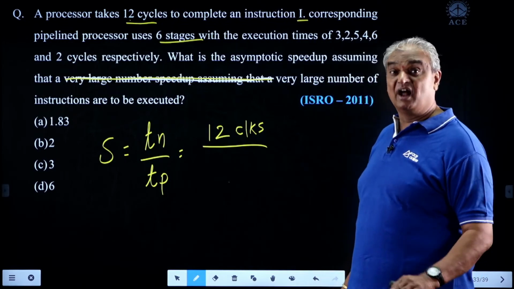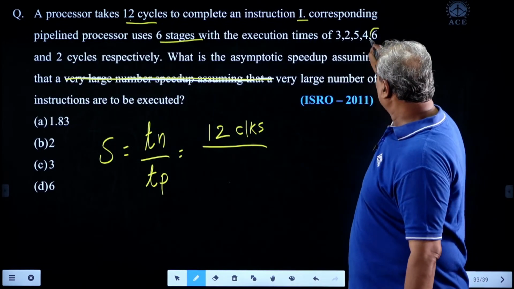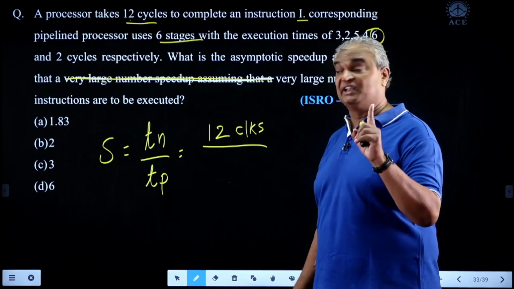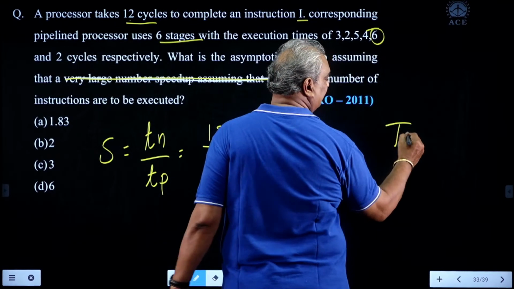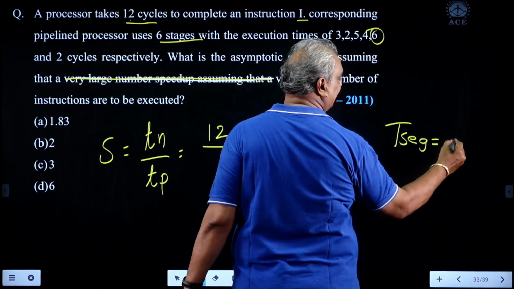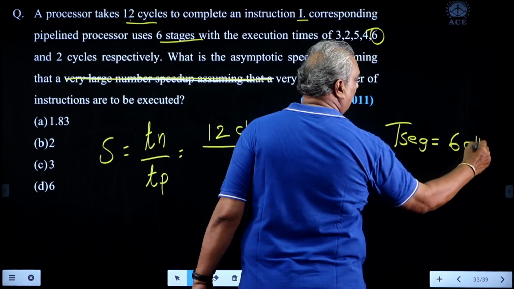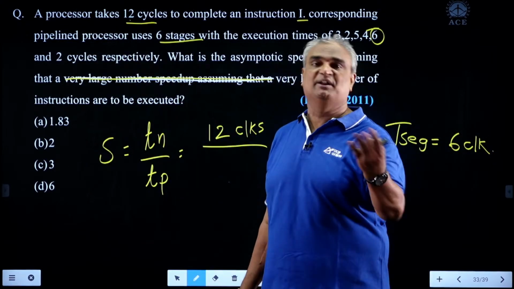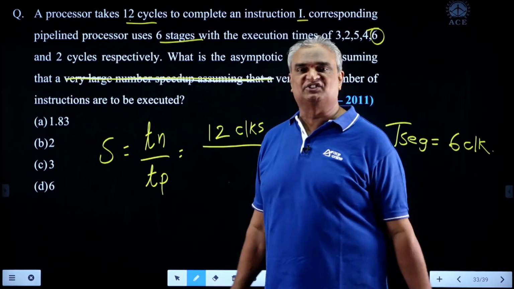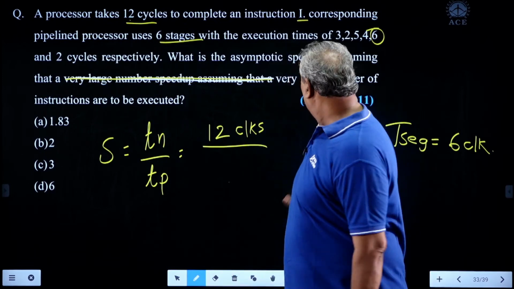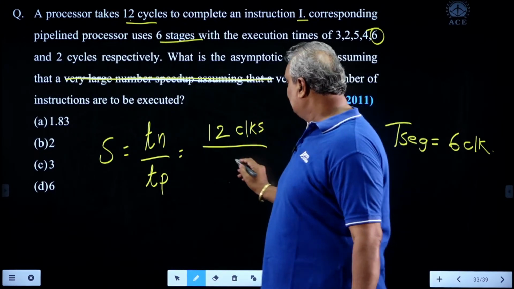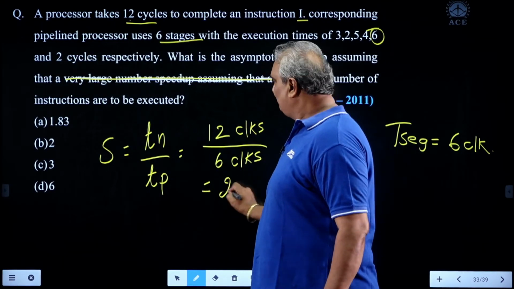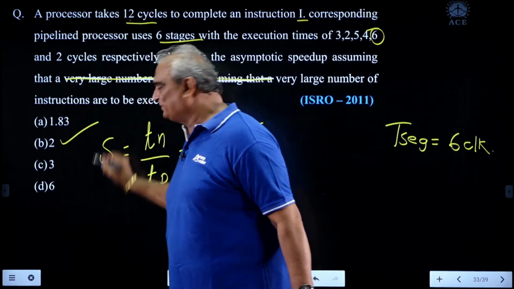The pipeline processor uses 6 stages and the delays are uneven. What is the longest delay? 6. That's why the longest delay is the segment delay time. T segment is nothing but the longest delay time, 6 clocks. While executing a large number of instructions in a pipeline processor, one segment time is sufficient to complete one instruction. Here you have to take the longest time, 6 clocks. So the speed up is 12 by 6, which is nothing but 2.